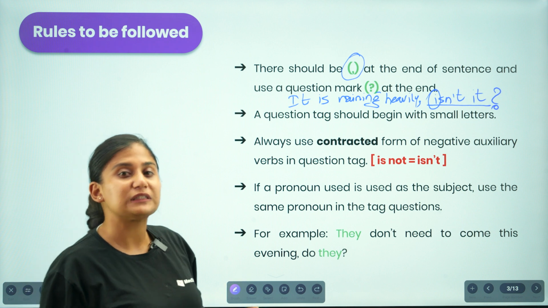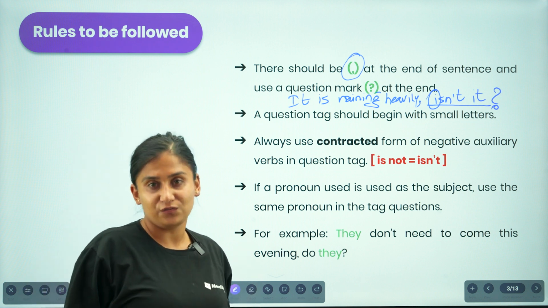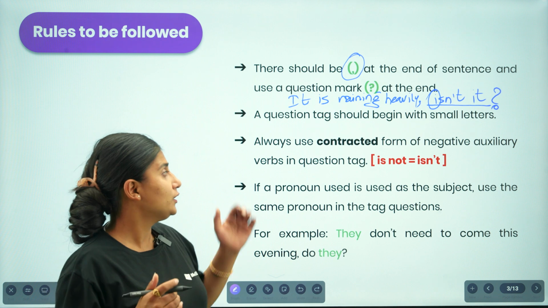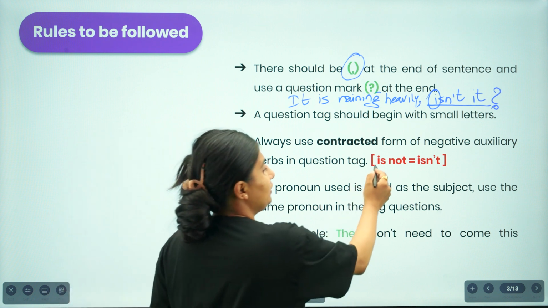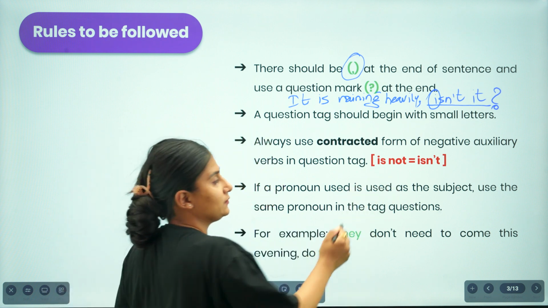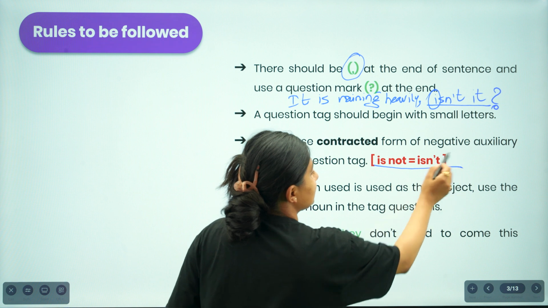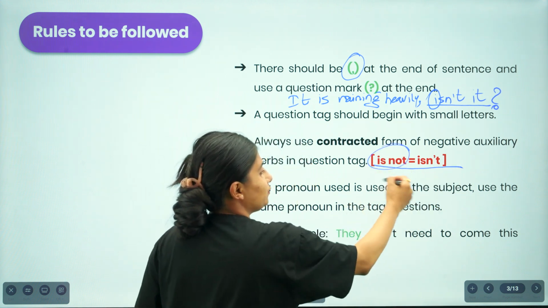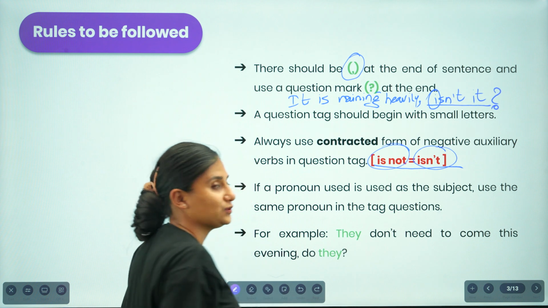So if you are to use the negative form of the auxiliary verbs, you're not supposed to use the full one, but rather you're supposed to use the contracted form. For example, if you are to write "isn't", "is not", you're not supposed to write "is not" here, you're just supposed to write "isn't". The contracted form is to be used.